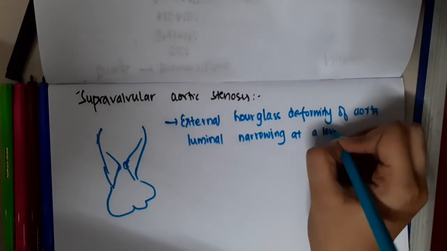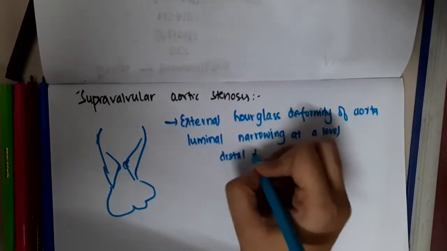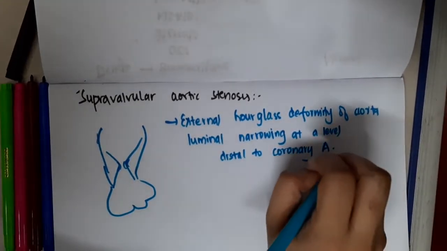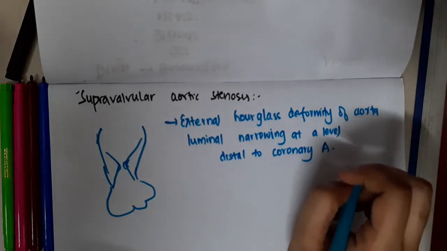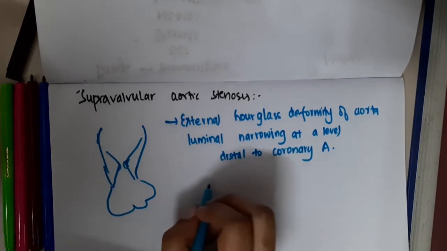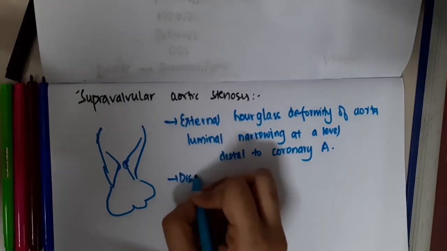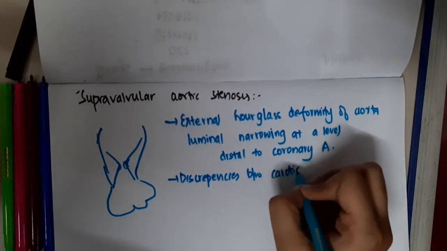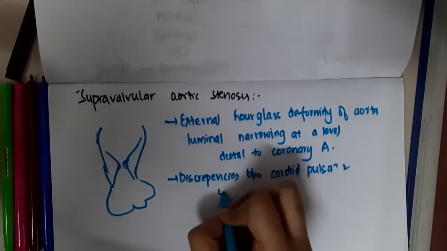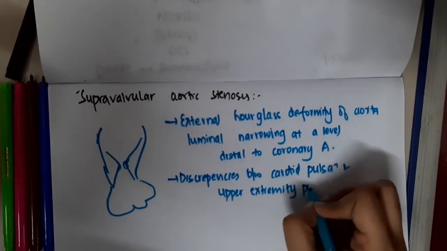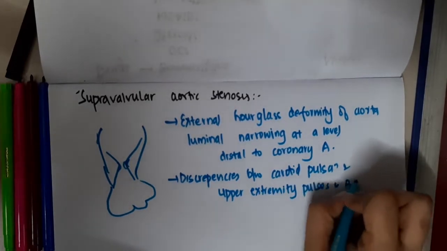This is seen at a level distal to the coronary artery. As a result, you will see discrepancies between the carotid pulsations and the upper extremity pulsations, and blood pressure and pulsations will also vary.